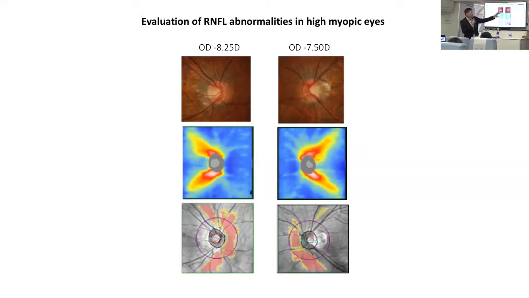And this is the optic disc for both the right and the left. Now, this is a very typical myopic optic disc.